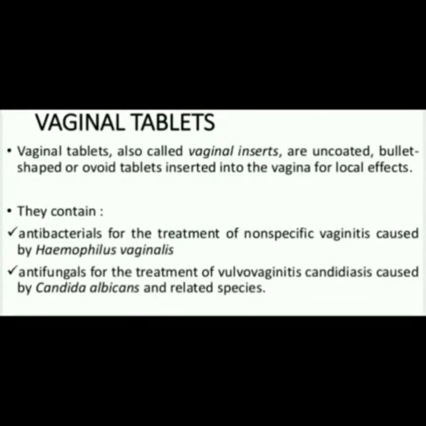Now the last one, that is the vaginal tablet. Vaginal tablets are also known as vaginal inserts. These are uncoated, bullet shaped or ovoid tablets which are inserted into the vagina for local effects, and this vaginal tablet contains agents against bacteria and fungi. So these are used as antibacterials and antifungals.